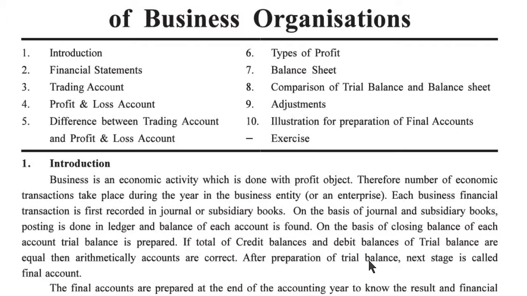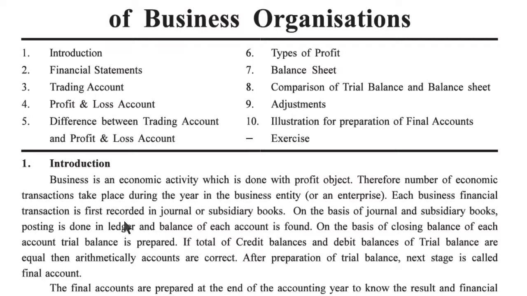After preparation of the trial balance, the next stage is called final account. This is the accounting journey. First of all, there is a bill. When a financial transaction happens, from the bill we prepare the journal, and afterward from the journal we prepare the subsidiary books, and then from the journal and subsidiary books there is ledger posting.